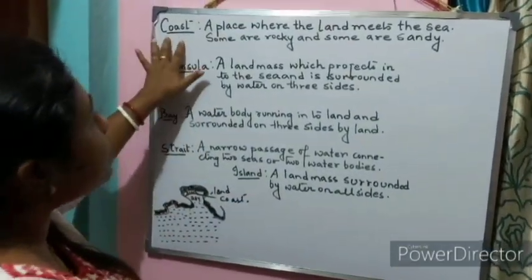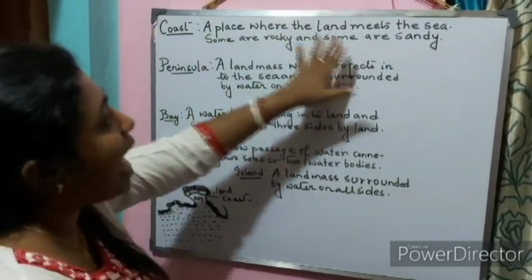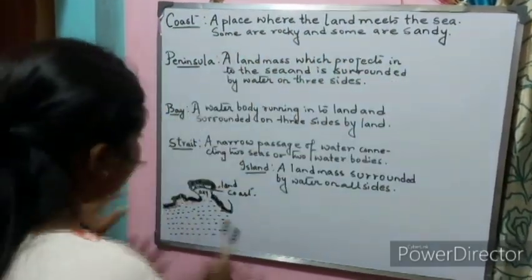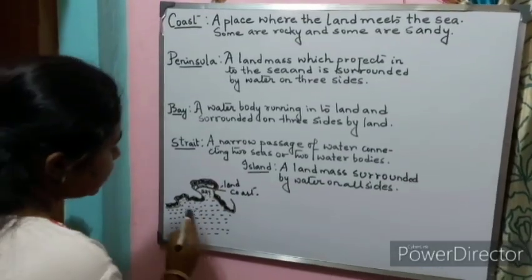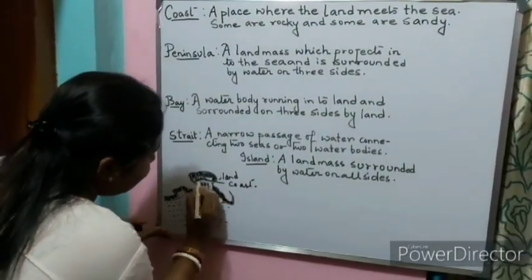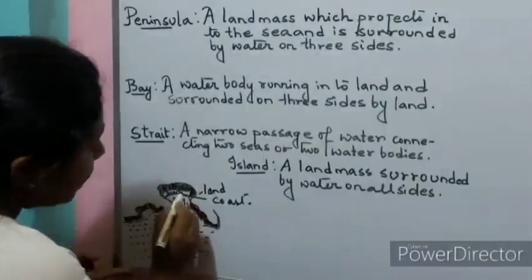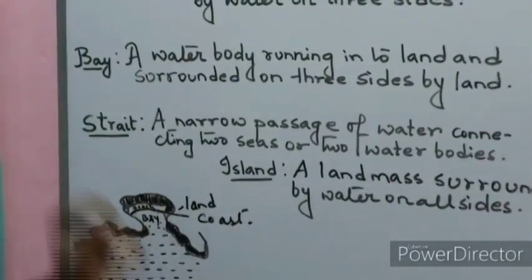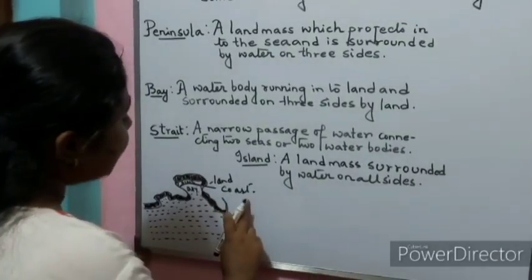Coast means a place where the land meets the sea. Here you can see a diagram. This is water and this is land. This line, you can see the line, is the line where the sea is meeting the land. We call this a coast.